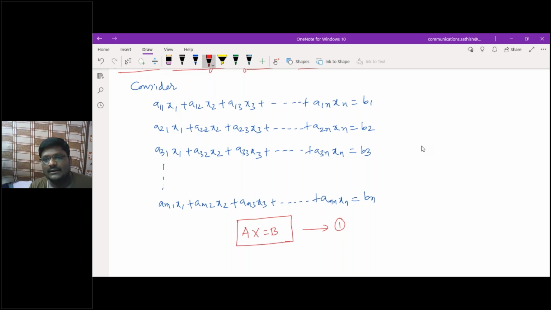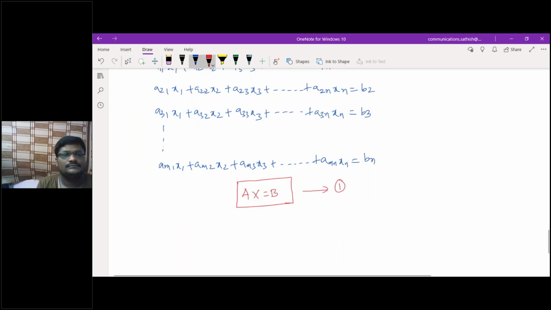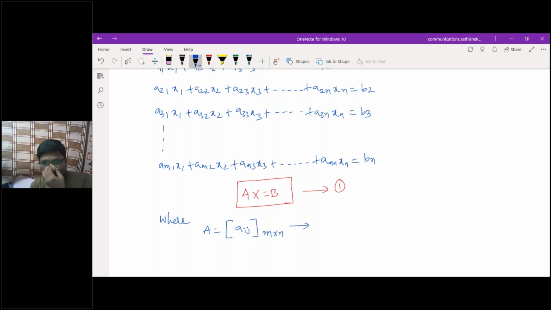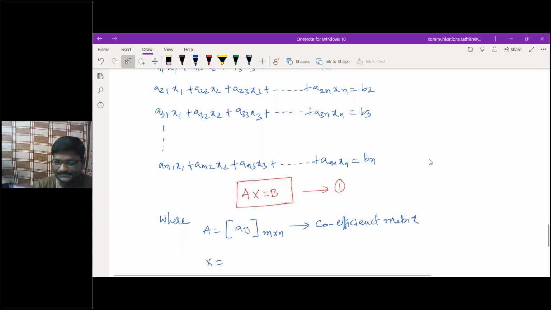Can you tell me what is your A there? This I can represent as a11, or simply I can go with the compact form, A equal to [aij] m by n, right, directly. This I used to call as the coefficient matrix.